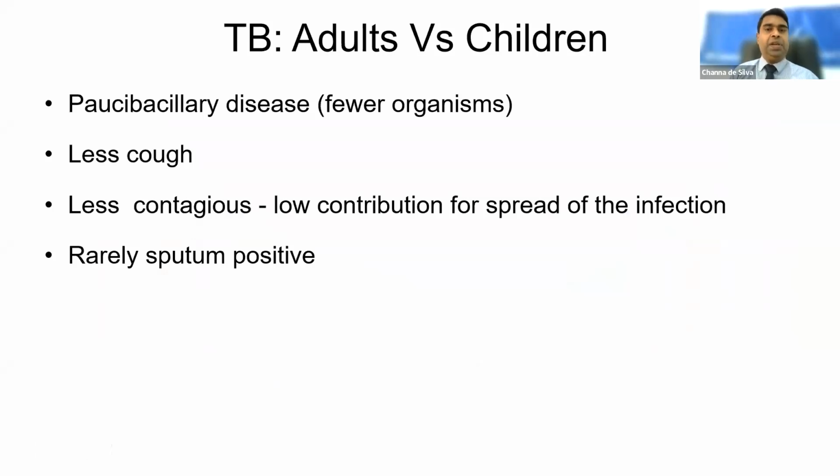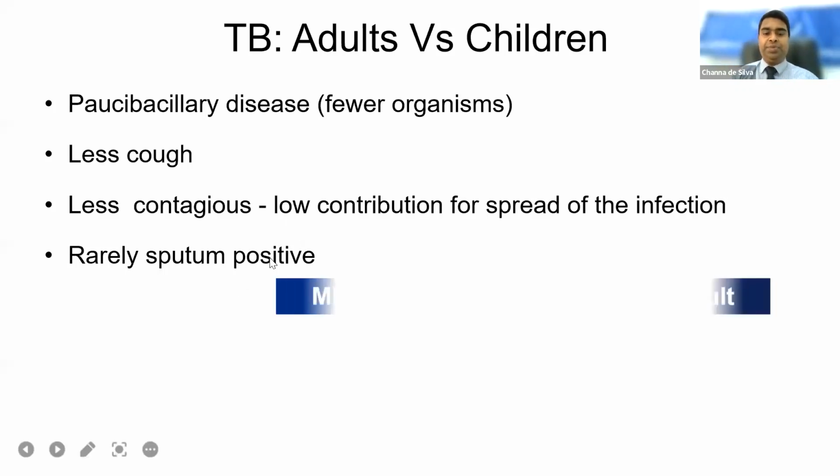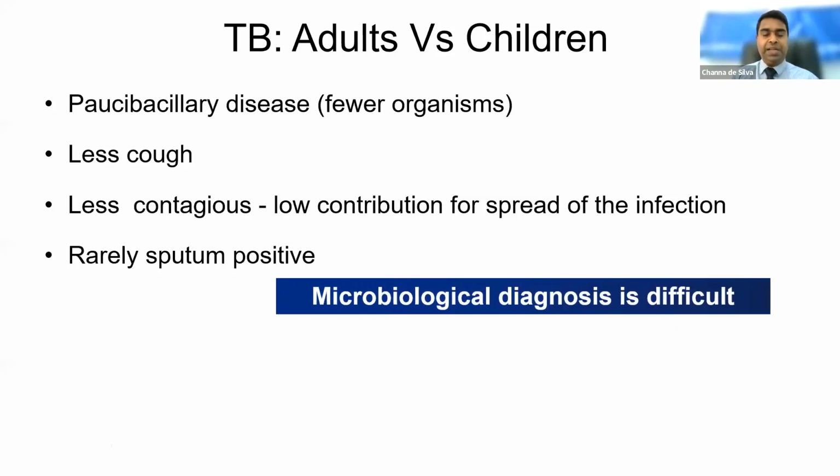So what are the important differences in concern when we compare with the adults? It's mainly paucibacillary disease in children. That means fewer organisms, and children have less cough, and the cough is less productive. Because of that, they are less contagious, but at the same time it's very difficult to catch the organism through sputum, so sputum rarely becomes positive. Because of that, the microbiological diagnosis is a little difficult.